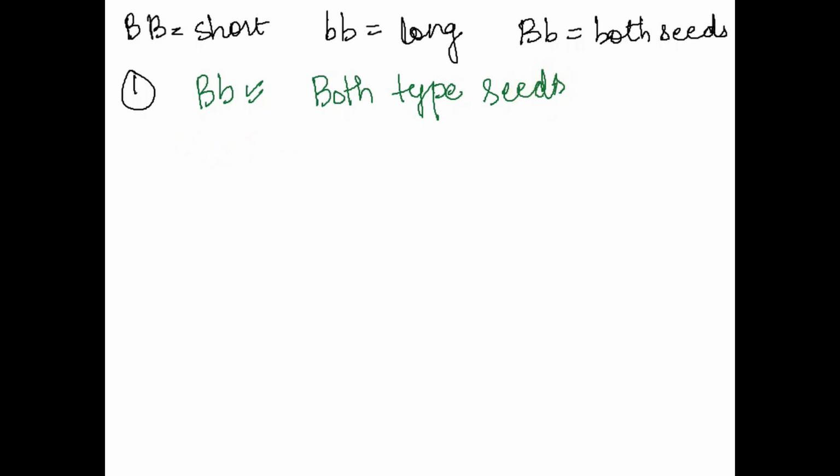Now move to the next question. In the next question, to find out the answer, we need to make some Punnett squares, right? So let's make out some crossing. So first crossing in between